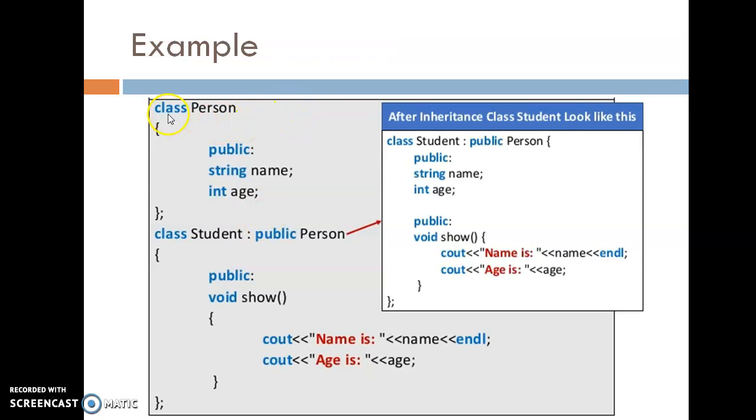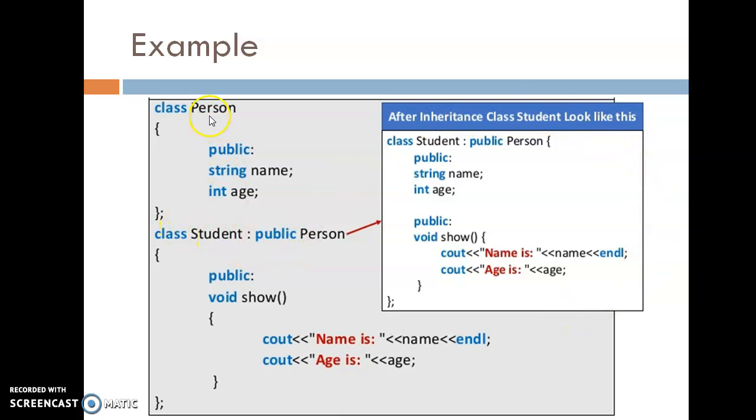See the example, class person. Inside this person class, two variables are declared, name and age. Now class student. Student is going to derive from the class person. So this person is a base class, and the student is a derived class. Now when the class student is derived from the person, it looks like this.